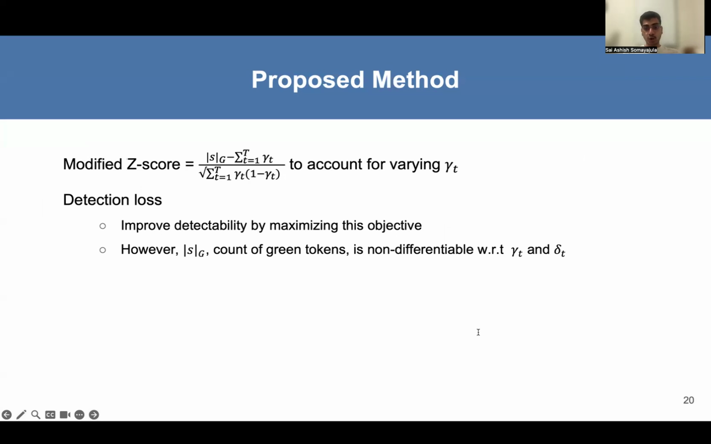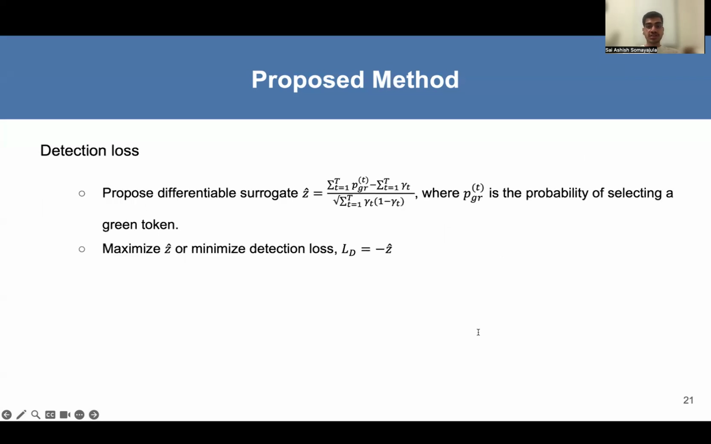However, the number of green tokens in this text is non-differentiable with respect to gamma t and delta t. Thus, we propose a surrogate function where PGR is the probability of selecting a green token. We maximize z hat, or minimize the detection loss, which is minus z hat, or the surrogate function which we just derived.